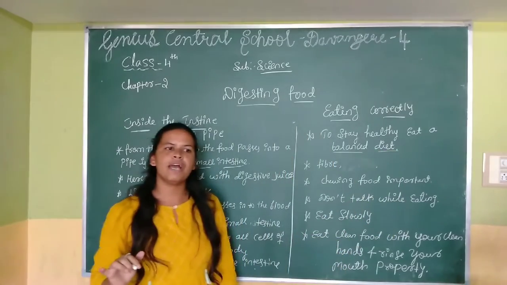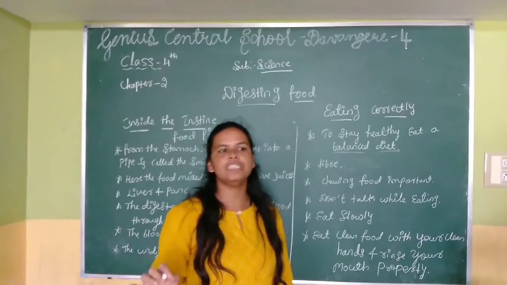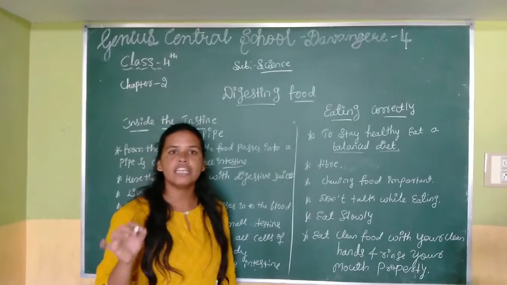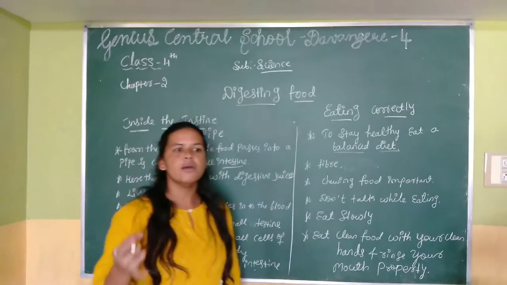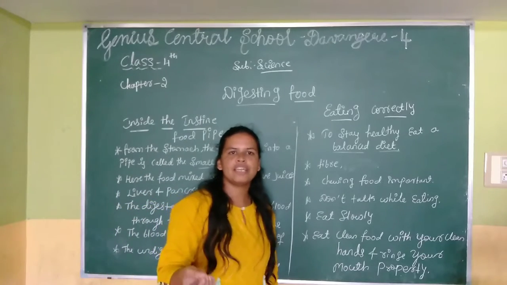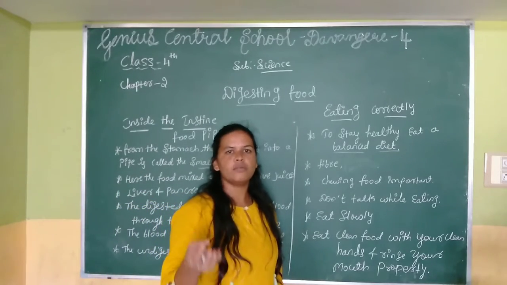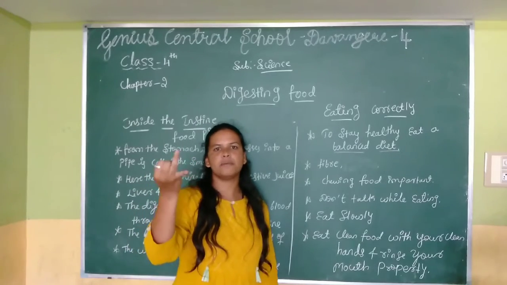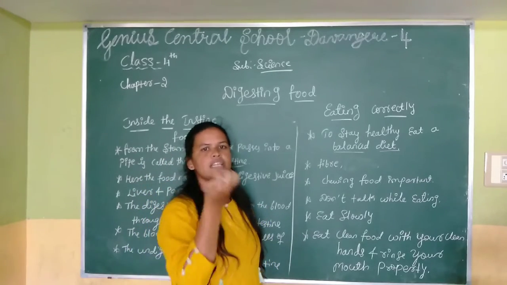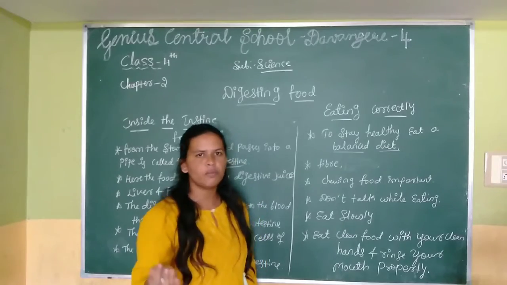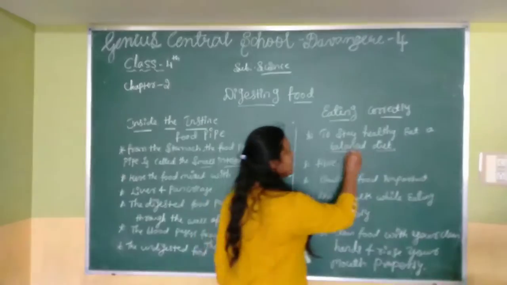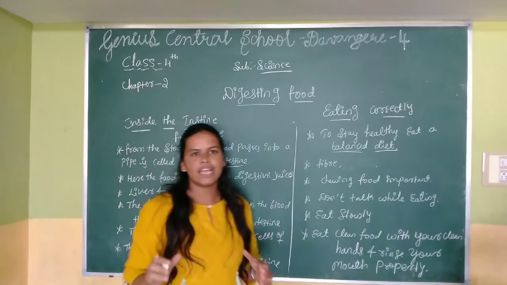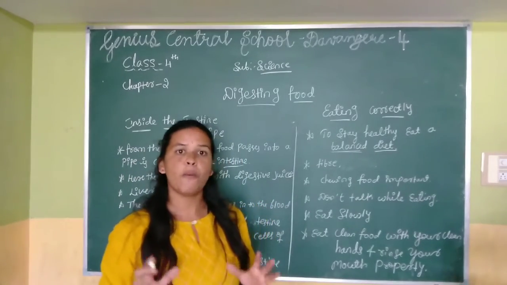What is meant by a balanced diet? A balanced diet means a diet which contains all the essential nutrients. What are the essential nutrients our body needs? Carbohydrates, proteins, fats, minerals, roughage. These are the essential nutrients our body needs. If we consume a balanced diet, we maintain our health and our digestion system properly.